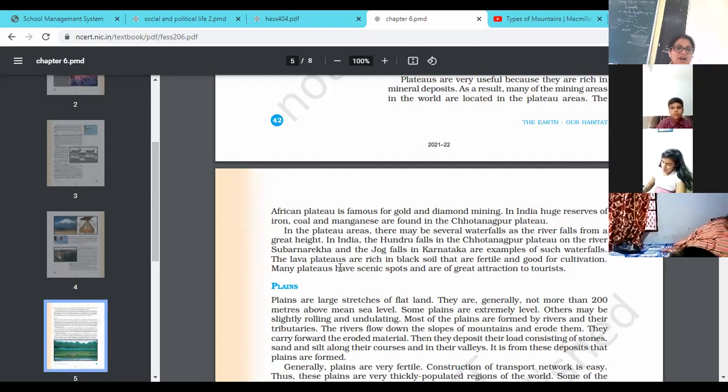The lava plateaus are rich in black soil and fertile, good for cultivation. Many plateaus have scenic spots and are a great attraction for tourists.